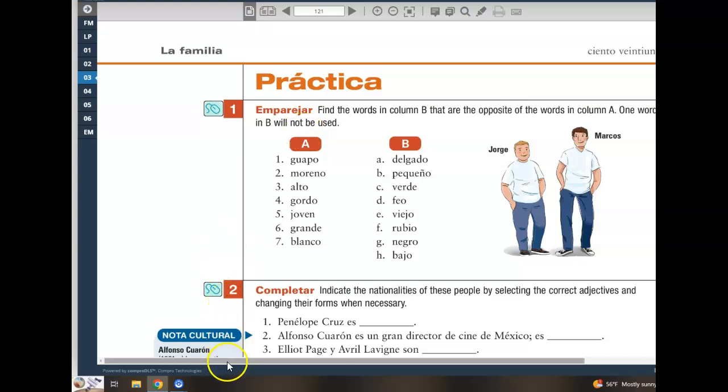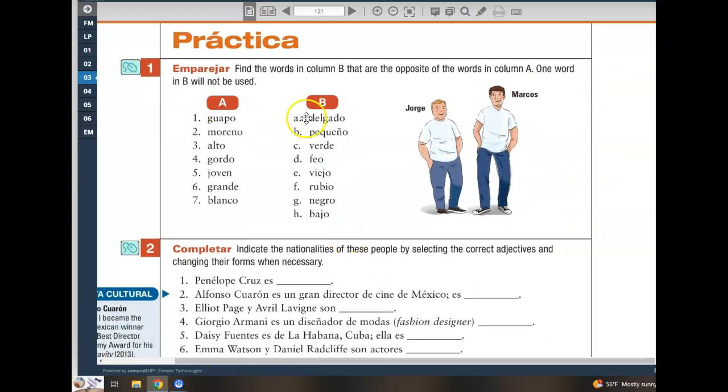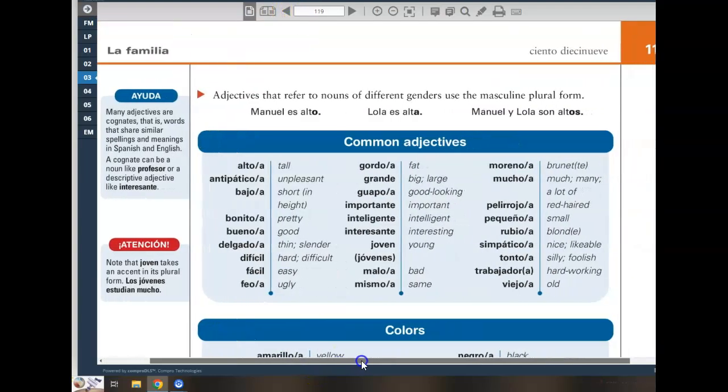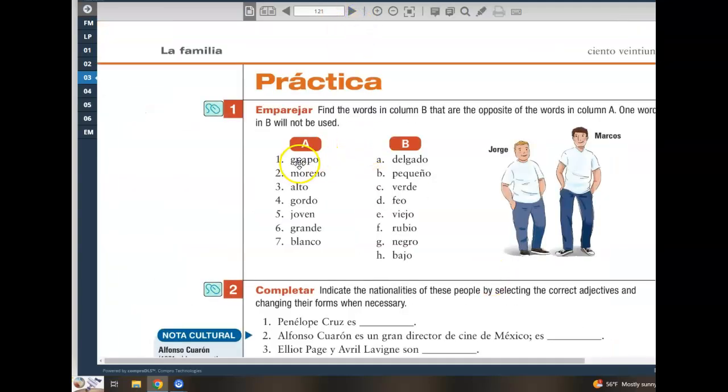All right, now activity 1 on page 121. You guys are going to use these adjectives from the list, A and B. You can see what the meanings of these are on page 119. So just choose the adjective that best describes Jorge and or Marcos. Going through this together, guapo is open to interpretation. Guapo meaning attractive or handsome in this case. Open to interpretation for either.